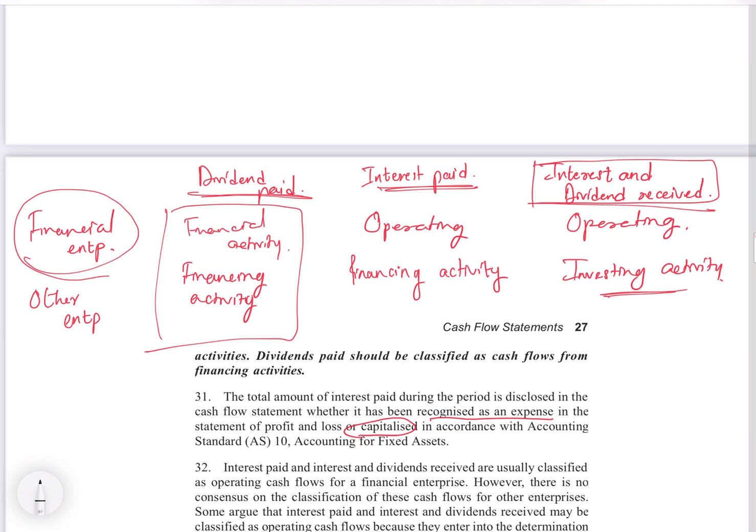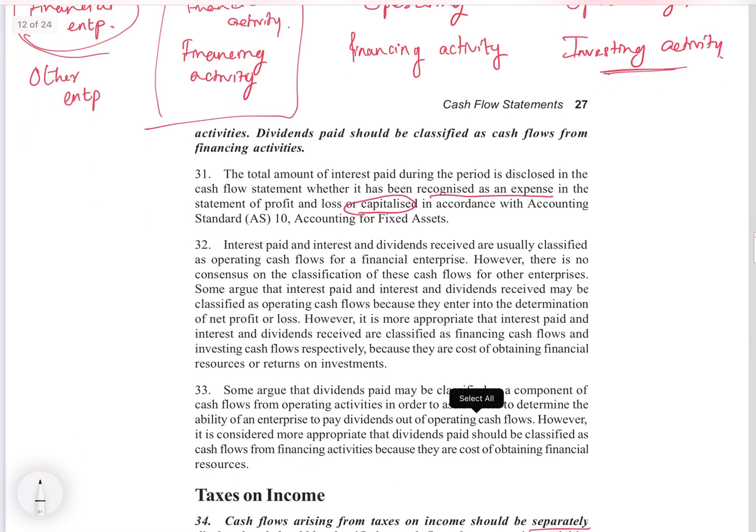Okay. So all this we can understand by scrutinizing your P&L or ledgers. Now when we say interest payments, these interest payments need not be only expensed out. It can be that interest which has been capitalized also. So any interest, expensed or capitalized.